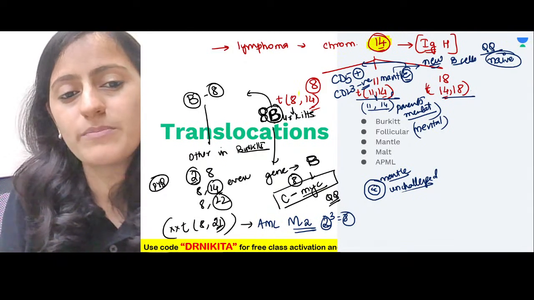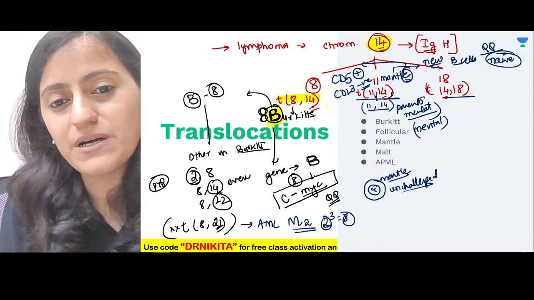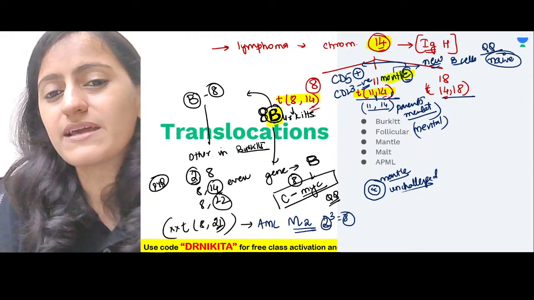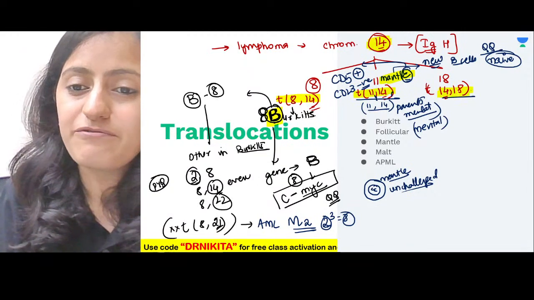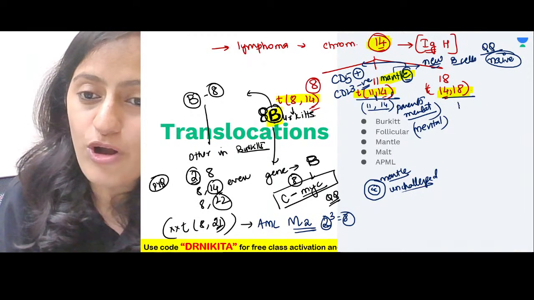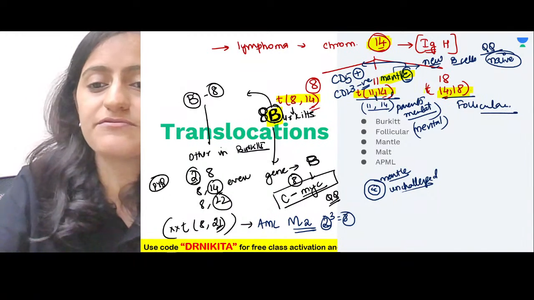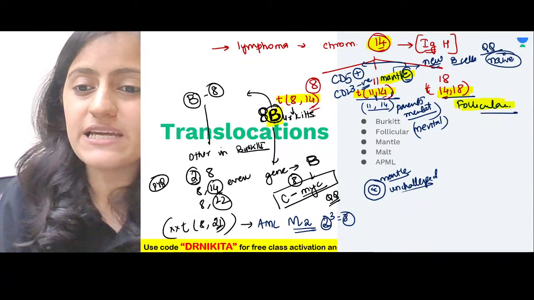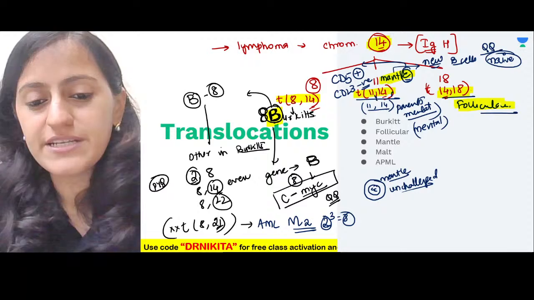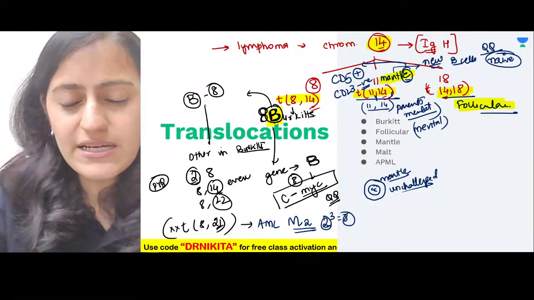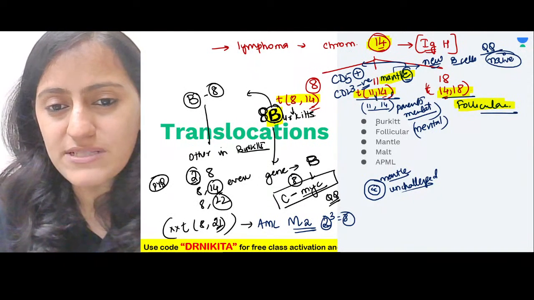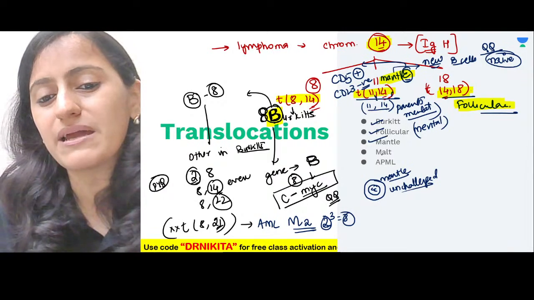Chromosome 14 is common. 8-14 is Burkitt's. 11-14 is mantle. And 14-18 basically follows, so that is follicular lymphoma. 14-18 is positive. The rest of the ones in the list that you see here: Burkitt's done, follicular done, mantle done.